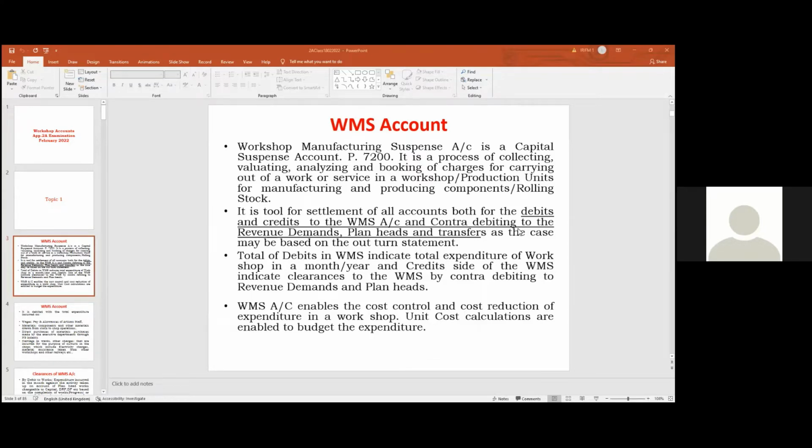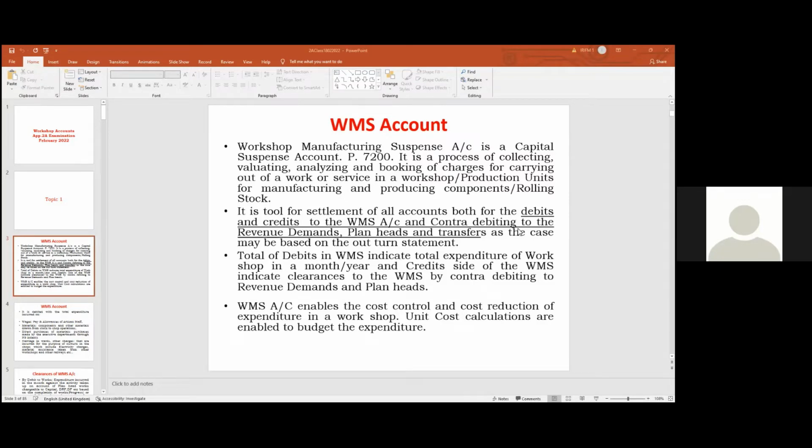So by doing so, what is the output here? By using this account, we can also have the unit cost of activities. In a workshop, normally a repair workshop, what can our activities be? Periodical overhaul, corrosion repairs, special repairs, manufacturing of a component. In the case of a production unit, manufacturing or assembling a locomotive, a carriage or a wagon, manufacturing of a wheel and axle, or manufacturing of a wheel. Anything like that is a major spare, as we can call it.